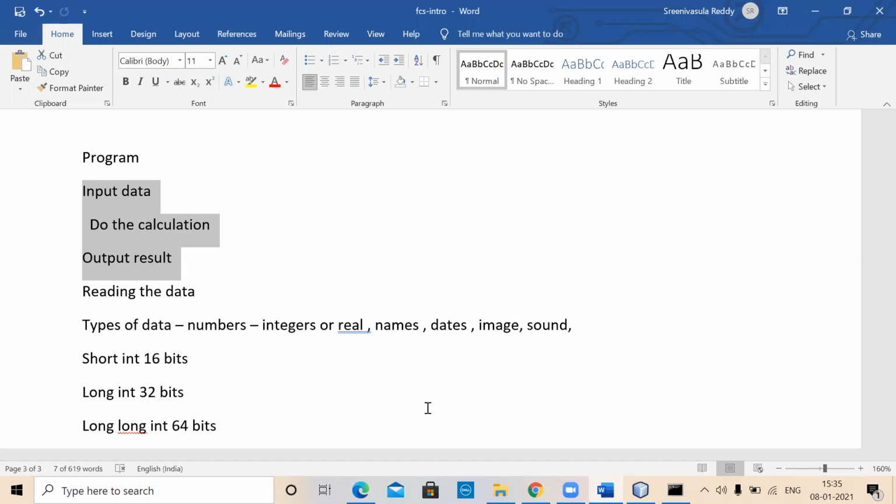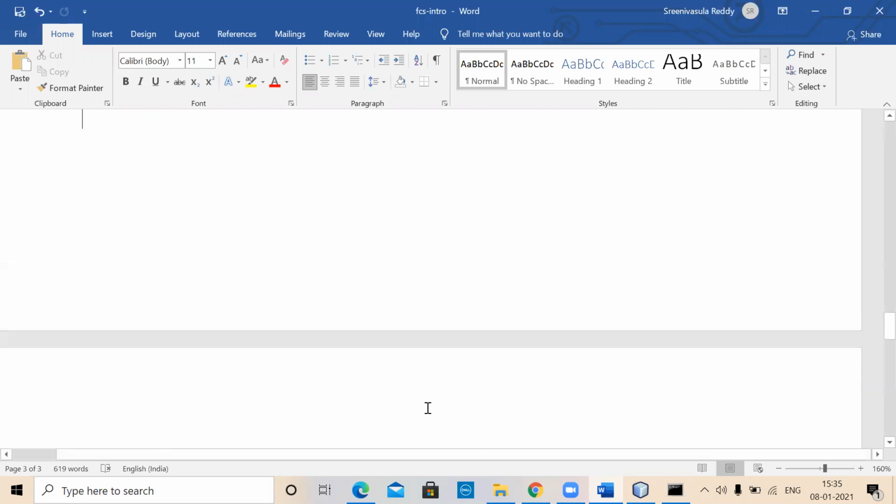Later on, you will be learning about various algorithms to do various things. For example, you have got a lot of data. You want to display the result in a sorted fashion, alphabetical order. You want to display all the students in alphabetical order. So you should know how to sort the students' data and then display it. Or you may want to sort based on their marks. Then you may have to do that particular thing. All those things will be there as a part of it.